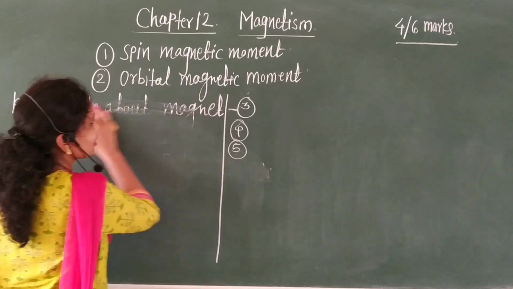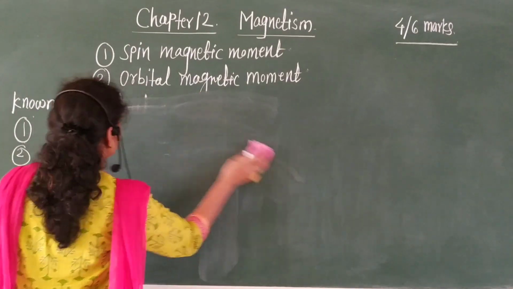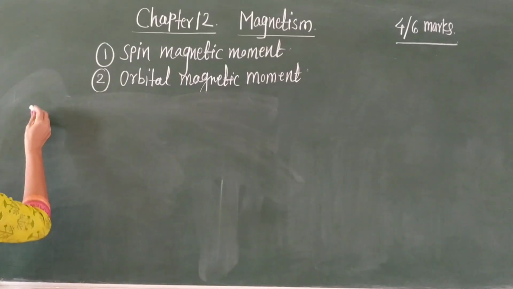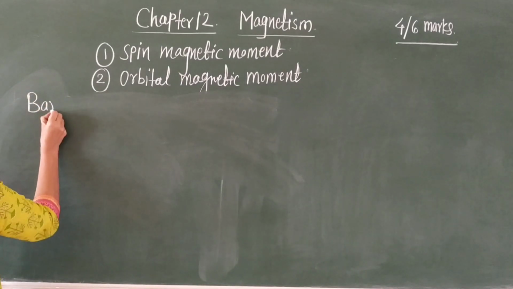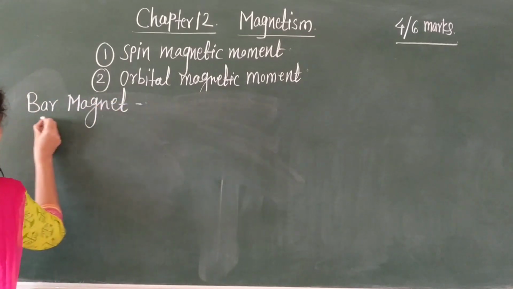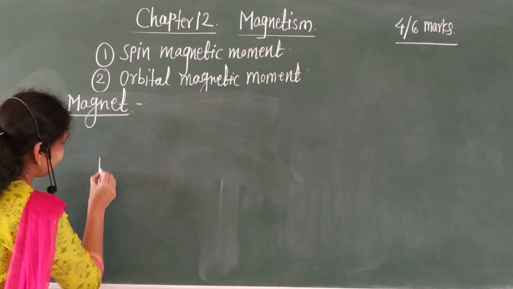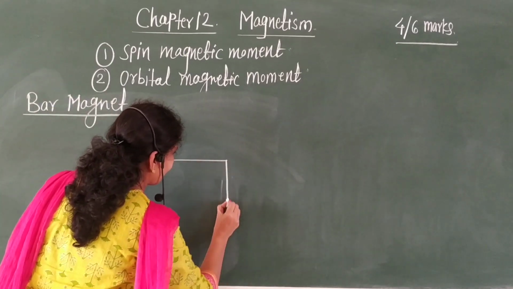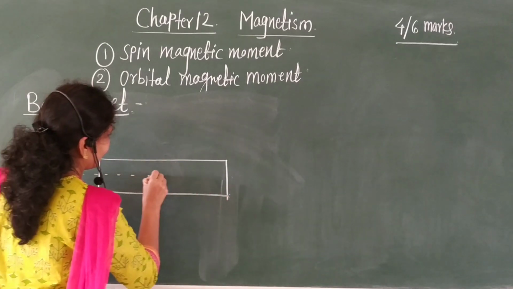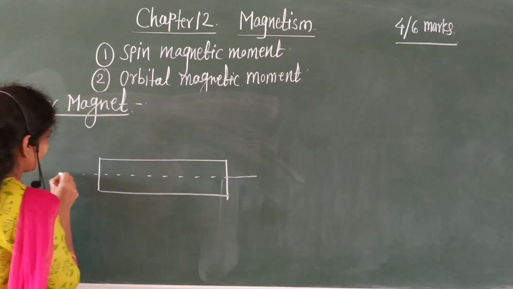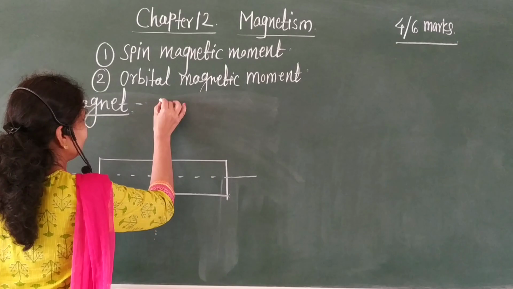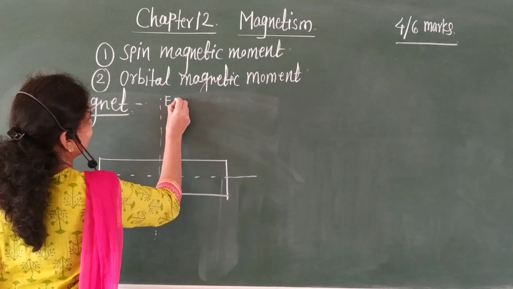Okay, then next one is bar magnet. Let us draw the diagram. This is equator.